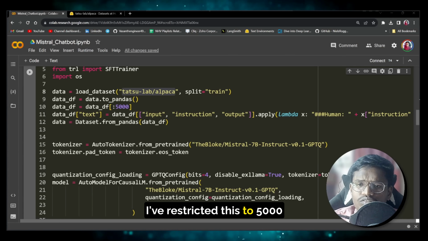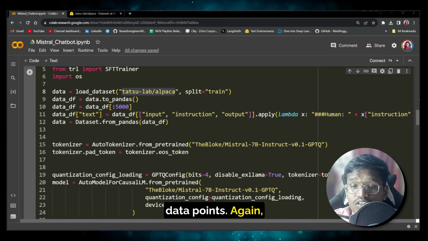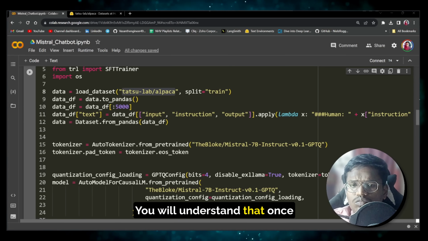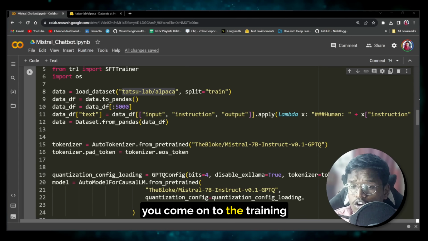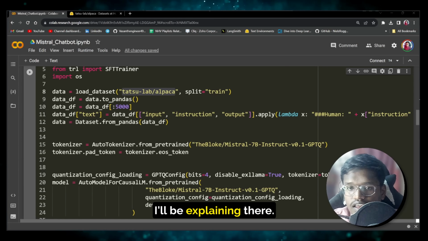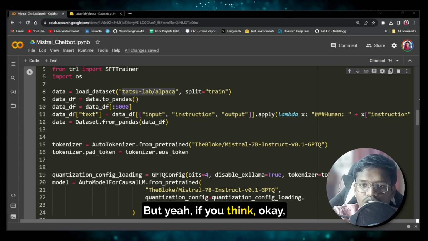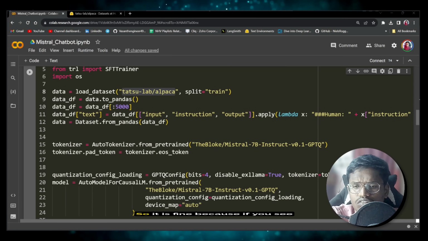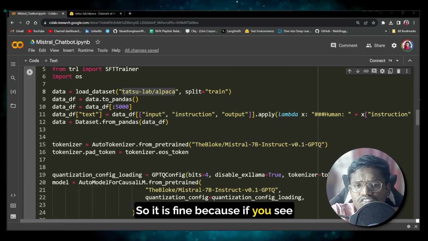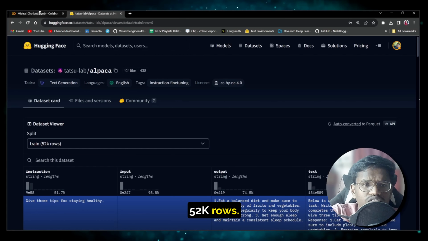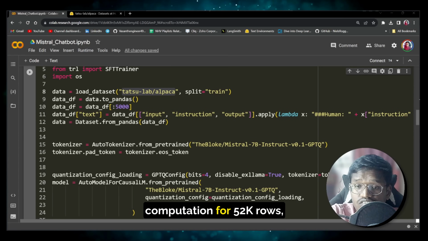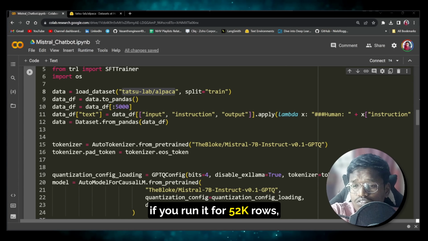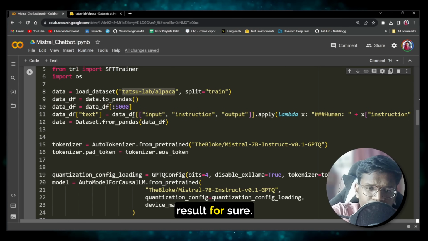For limiting the time of execution, I've restricted this to 5,000 data points. Again, we won't even be using 5,000 data points. You'll understand that once you come on to the training argument section, where I'll be explaining it. But if you think, okay, I'm just going to run it for however much time it takes, that is fine, because the dataset has around 52k rows. If you have the computation for 52k rows, just go on with that, because if you run it for 52k rows, you'll get a great result for sure.